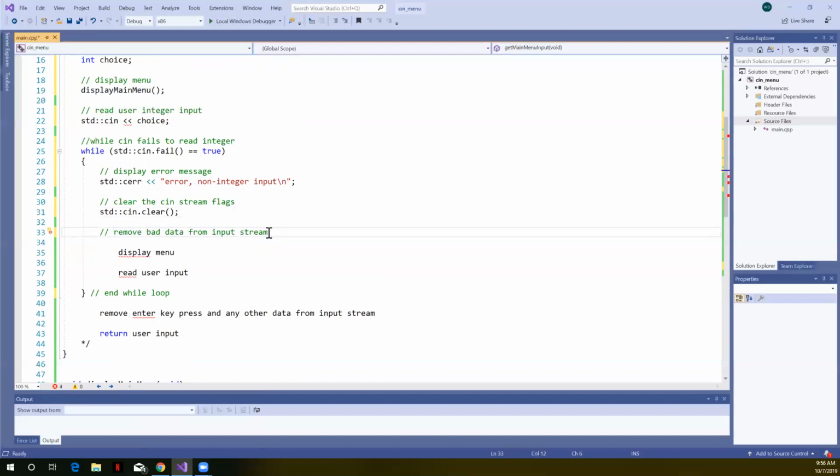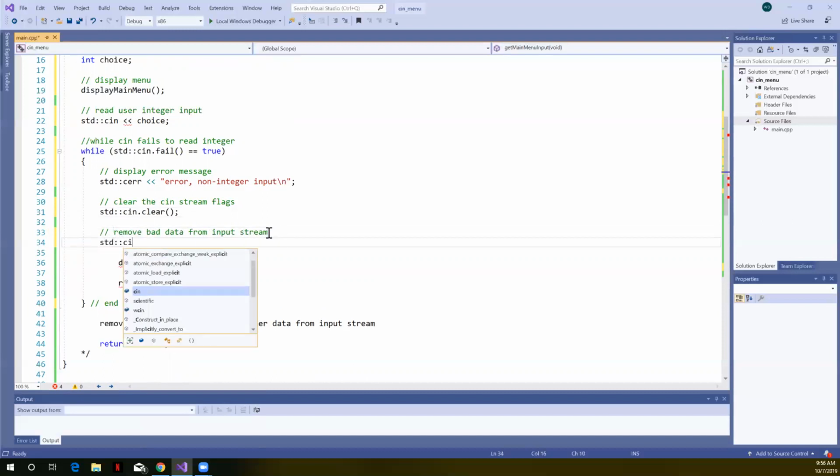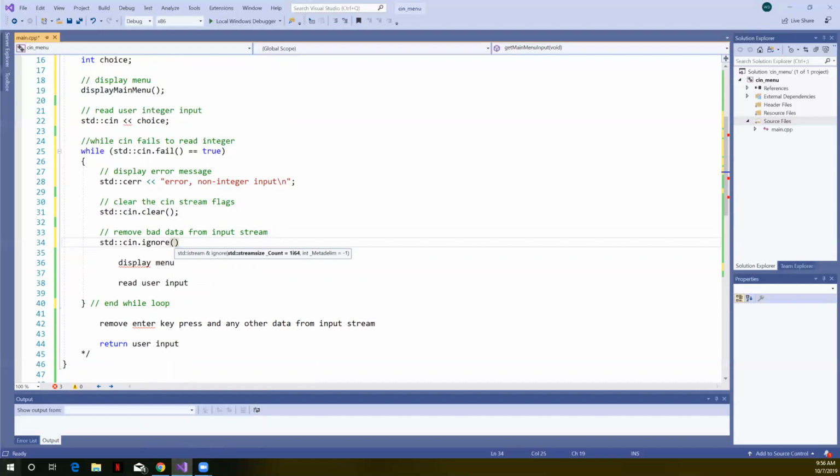We use cin.ignore to do that. Now, how much data do we want to remove, and what is our delimiter? I should pop up my example so I get the limit correct. Bear with me. Sorry about this.